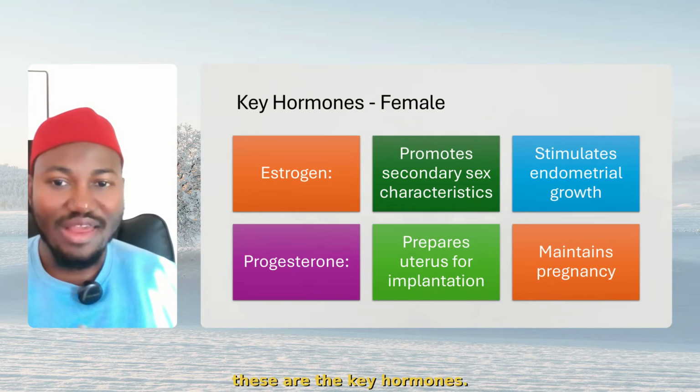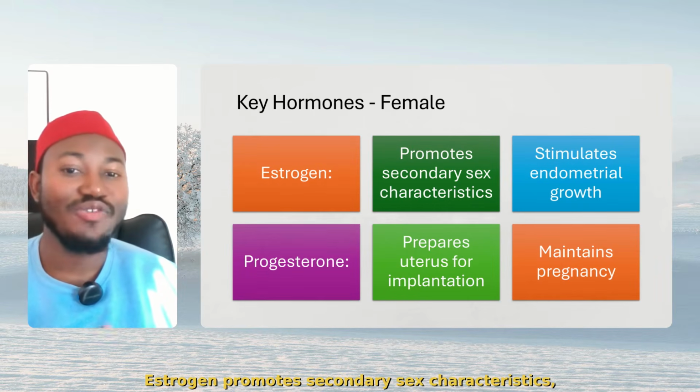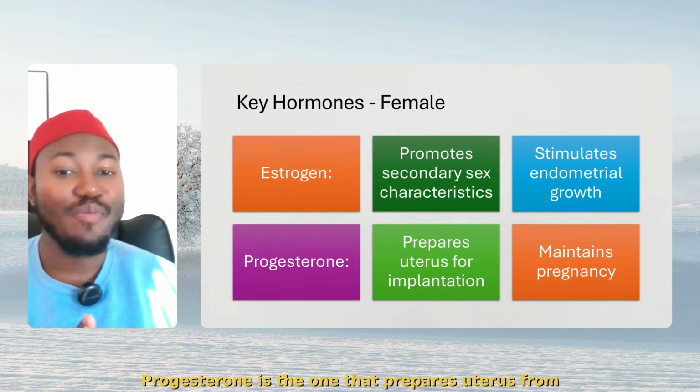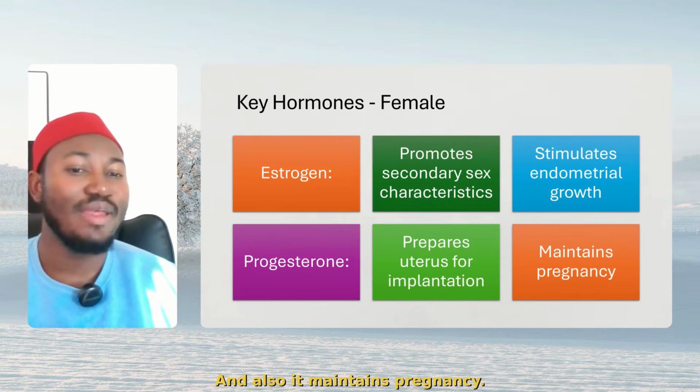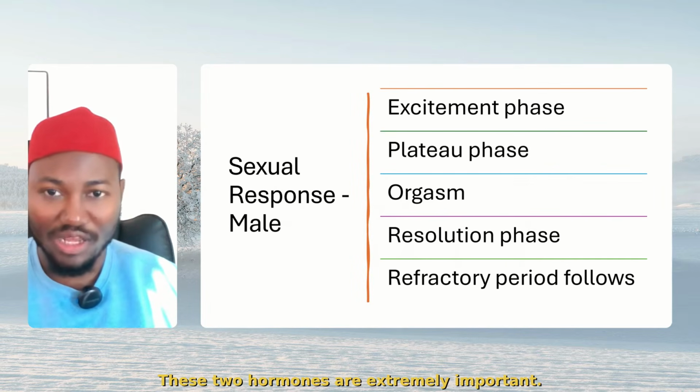All right. Now, these are the key hormones. This estrogen, this progesterone. This is their function. Estrogen promotes secondary sex characteristics, stimulates endometrial growth, while progesterone is the one that prepares the uterus for implantation and also it maintains pregnancy. Bear this in mind. These two hormones are extremely important.